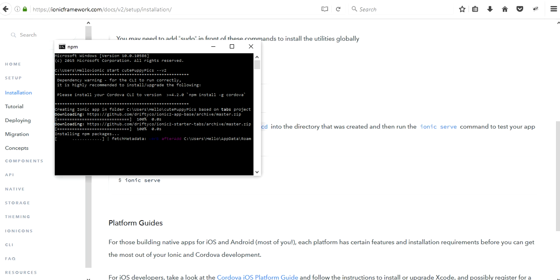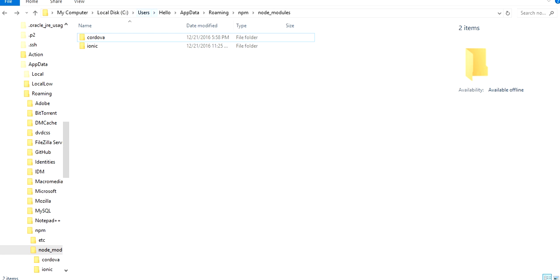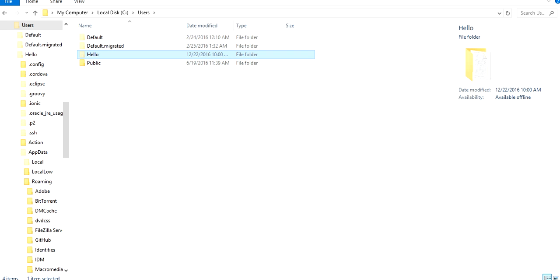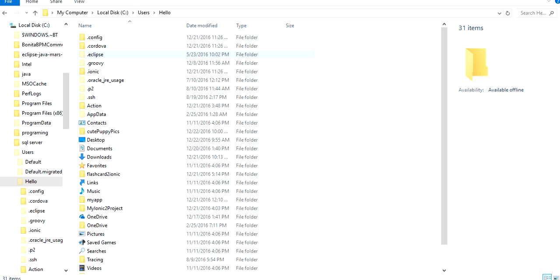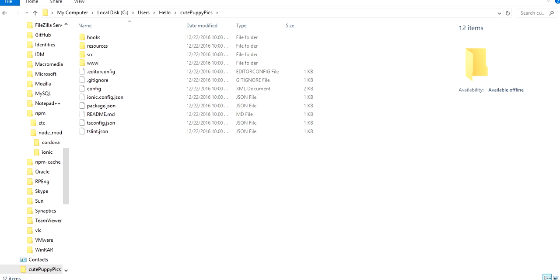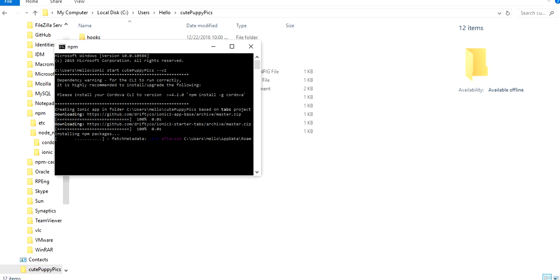Use the C drive, Users, then hello, and then cute puppy pics is the folder name. You will see here in the Users section on the C drive, then hello, that this is the folder which is still downloading from the command prompt.